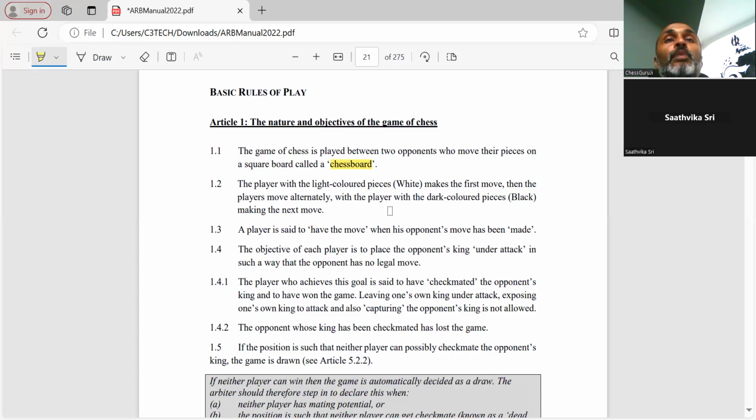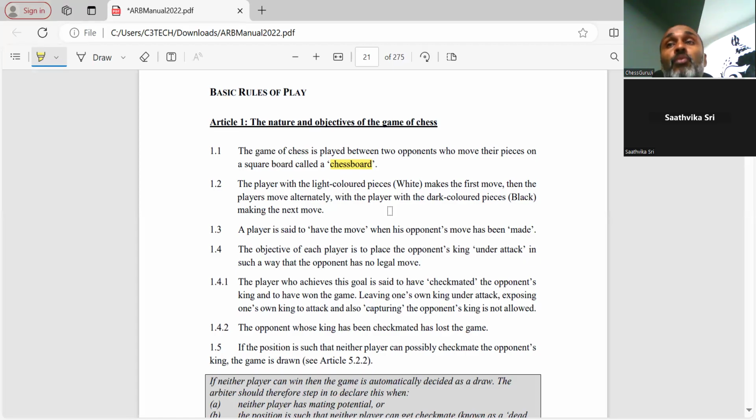The fourth one: the objective of each player is to place the opponent's king under attack in such a way that the opponent has no legal moves. Few will say, I have just given three checks, 10 checks, 100 checks, whatever it is. Chess.com has an option called three check win, where if the player gives three checks, it's a win. But it is not in the FIDE rule book actually. A player may give any number of checks, but the game is not set to be done.